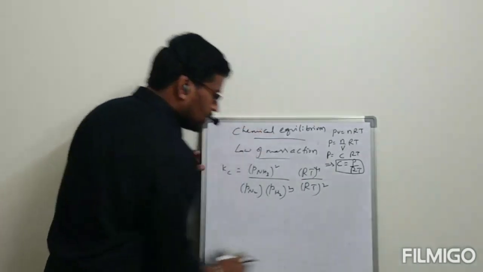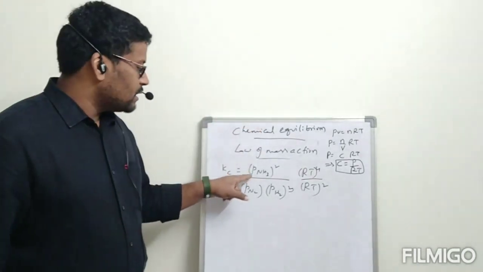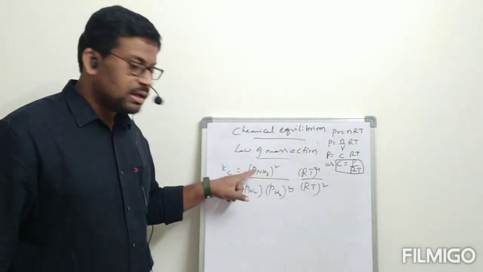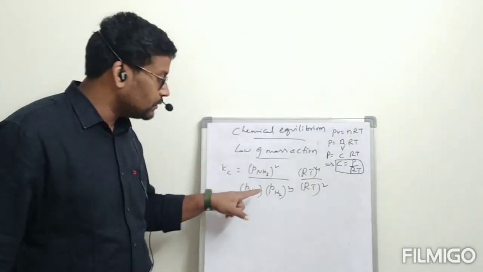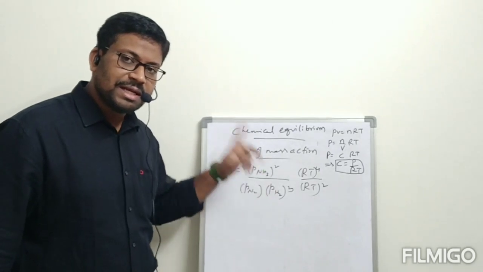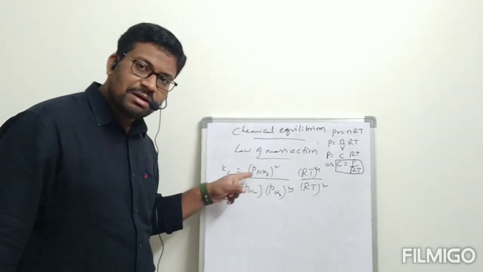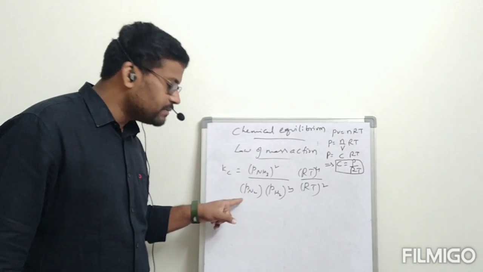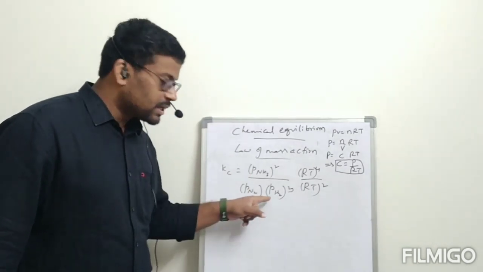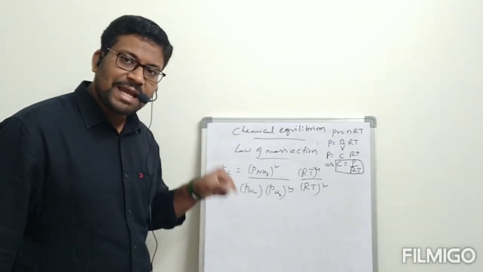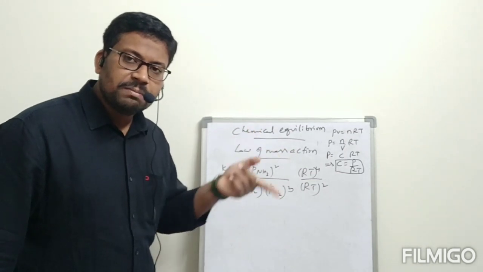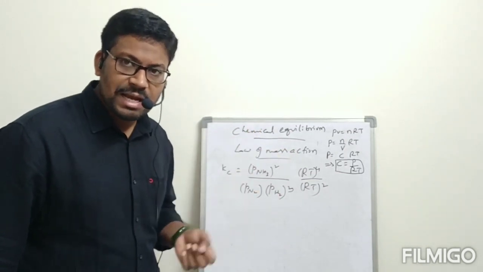Observe. Previously we have concentration of NH3 whole square divided by concentration of N2 into concentration of H2 whole cube. That is Kc. Like this, pressure of NH3 whole square divided by pressure of N2 into pressure of H2 whole cube. That is Kp for the N2 plus 3H2 gives rise to NH3 reaction.